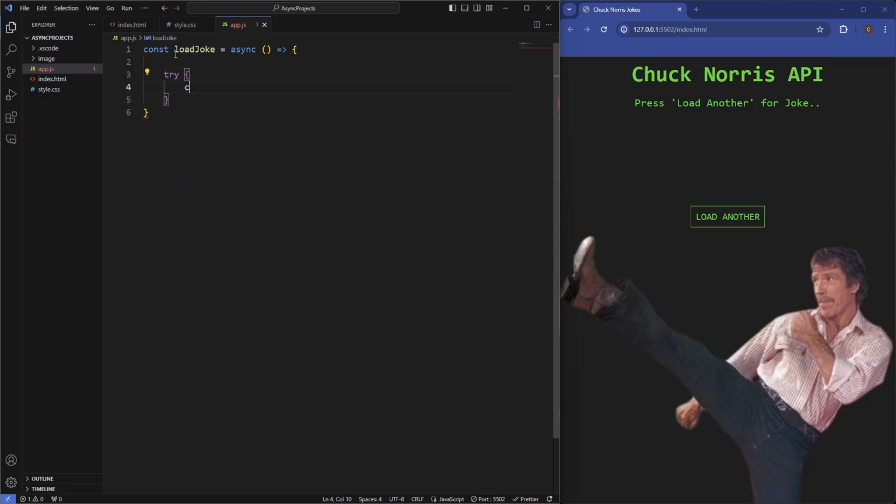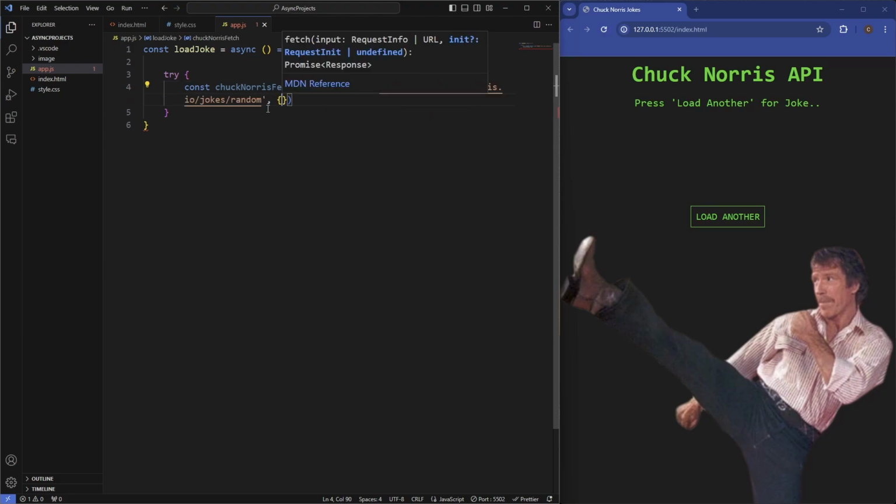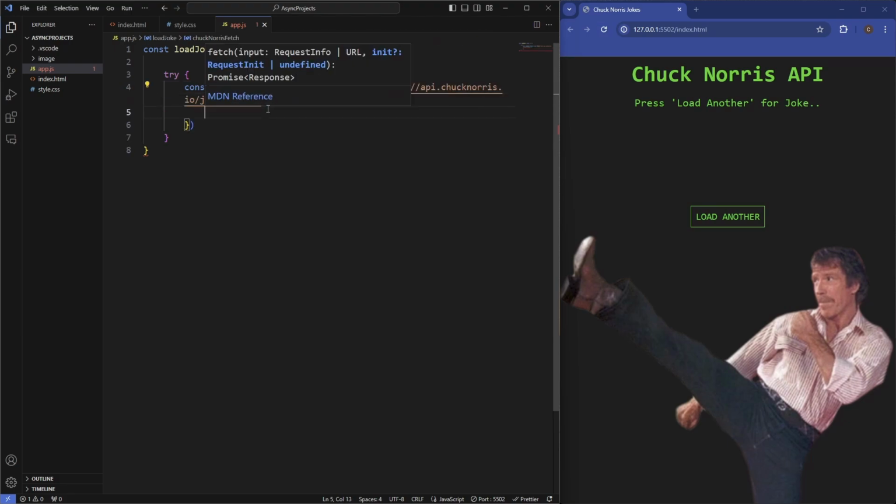So inside the try, we're going to create a variable, let's call it chuckNorrisFetch. And this is just going to equal, of course, the fetch API, and then we'll paste the URL in here, and then this obviously takes another parameter. Inside this parameter, we're going to give it a header.